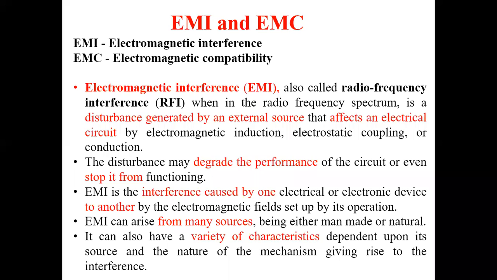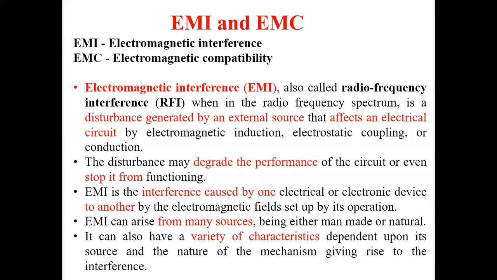Or it may be natural. Natural implies nothing but lightning and thunder, which occur during the rainy season. For that also there will be interference, a disturbance will be caused. Similarly, cosmic energy from the sky is also one of the interferences caused by nature. And then there is the nature of mechanism.